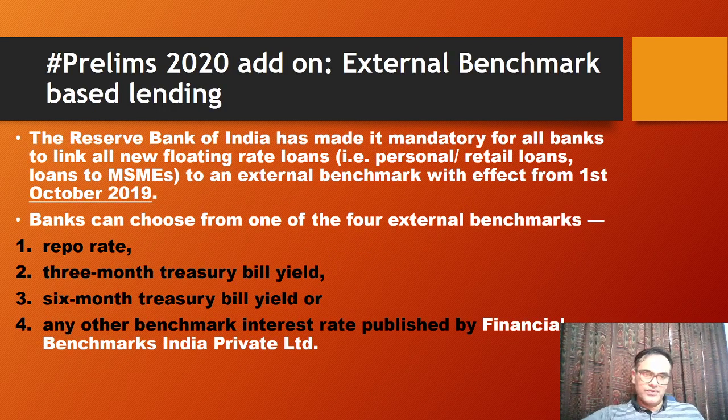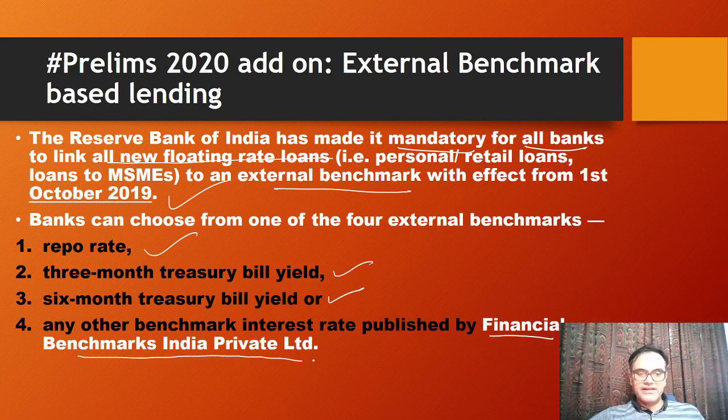RBI has come out with a solution for this. In October 2019, RBI said that it is now mandatory for all the banks to link all new floating rate loans, that is personal, retail, or loans to MSME, to an external benchmark with effect from 1st October 2019. So banks have to choose one of the 4 external benchmarks, that is repo rate or 3-month treasury bill yield, 6-month treasury bill yield, or any other benchmark which is published by Financial Benchmarks India Private Limited. So this is a very important development which has happened for monetary policy transmission in the year 2019. Can be asked in prelims.